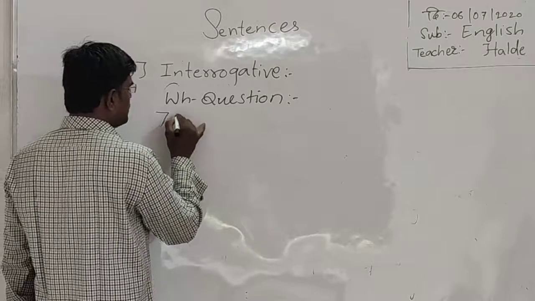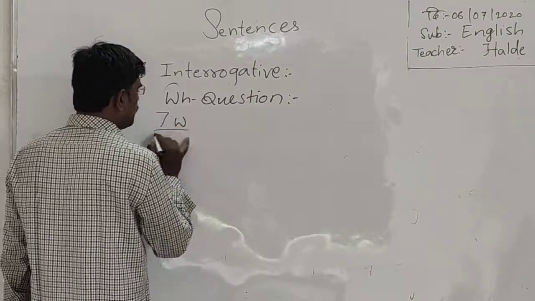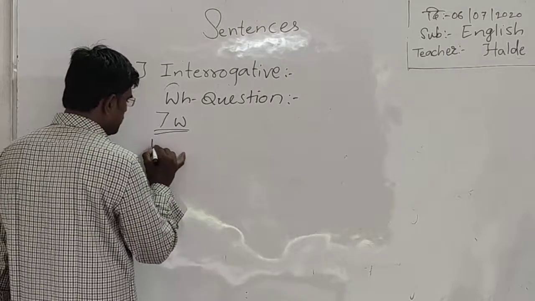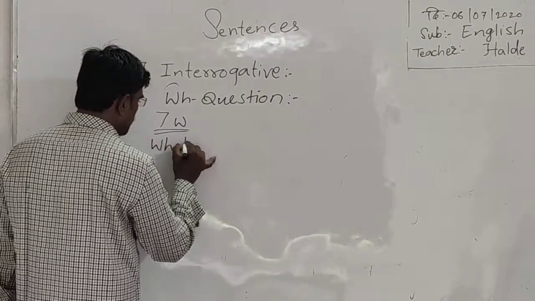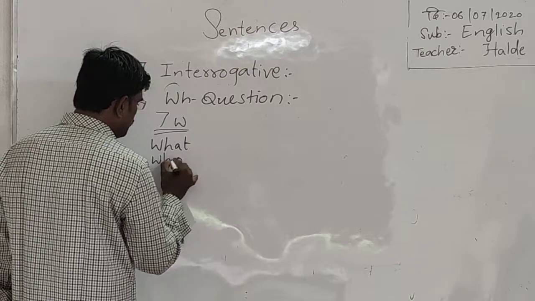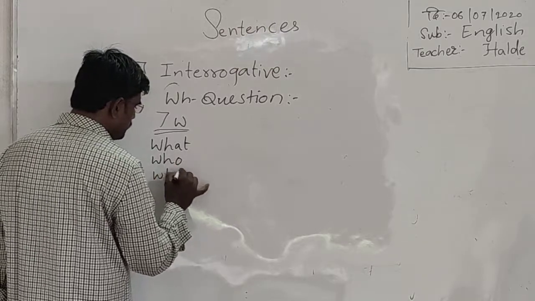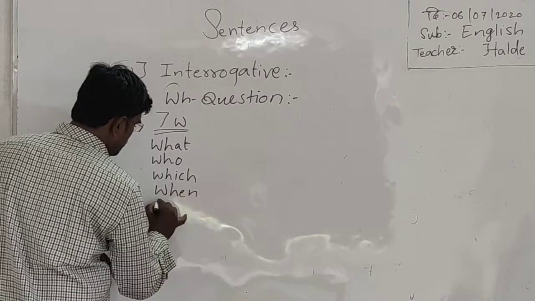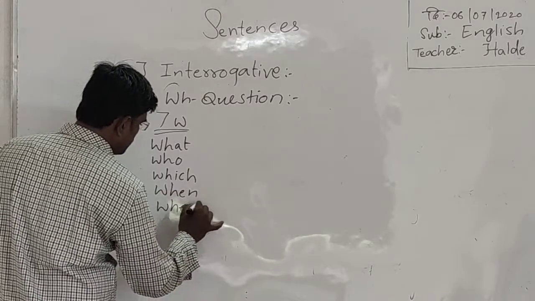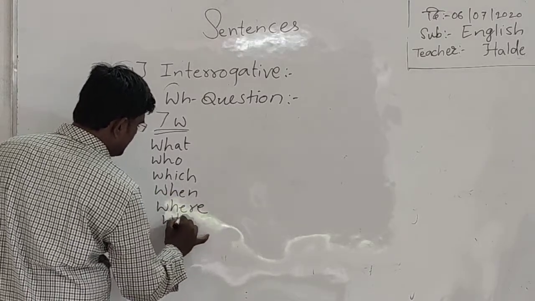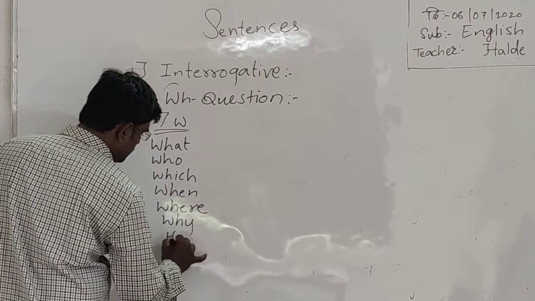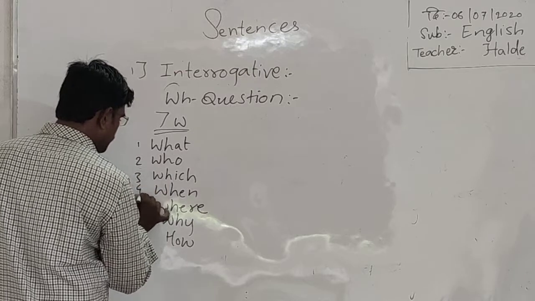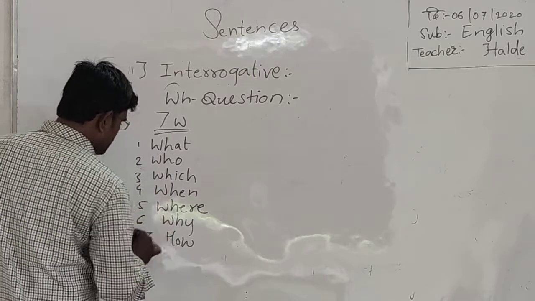Actually, there are 7 W's. What are 7 W's? What, who, which, when, where, why, and how. 1, 2, 3, 4, 5, 6, and 7.